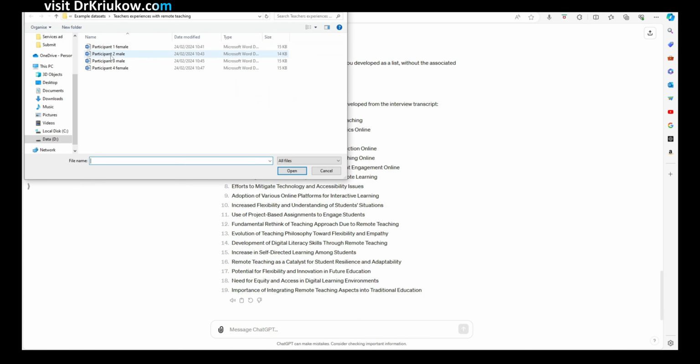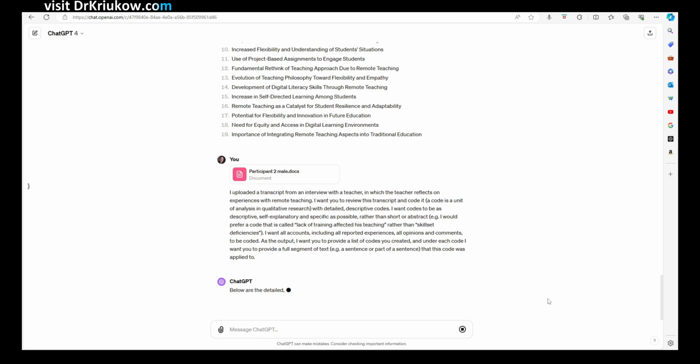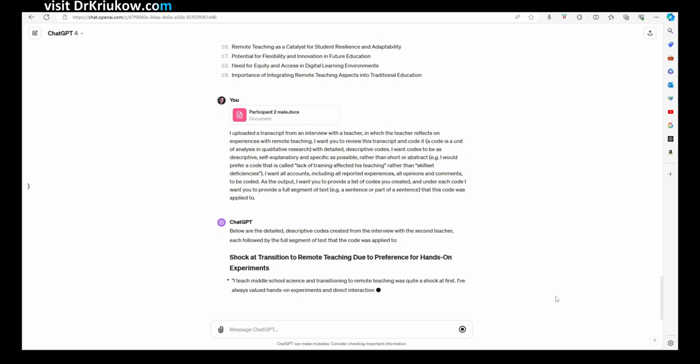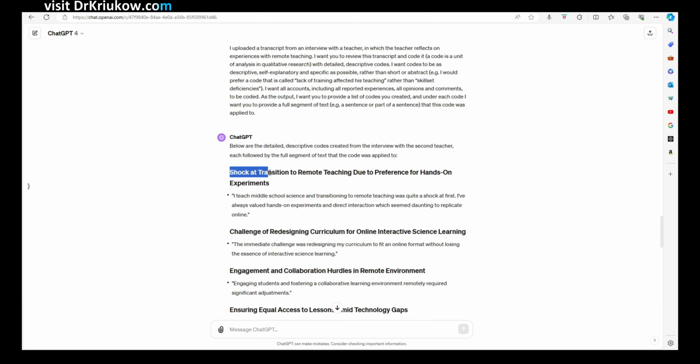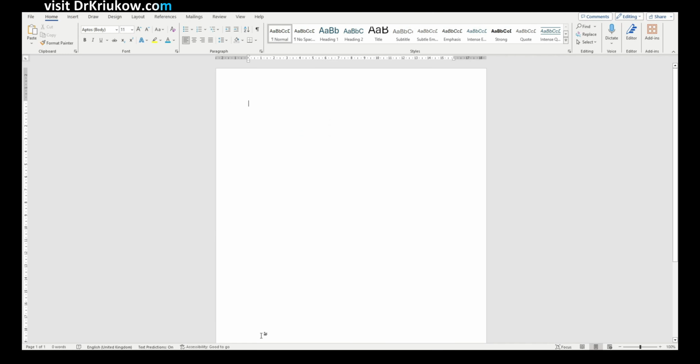And once you've done this, you're ready now to do the same thing, but for the second participant. So remember, we are on participant 1. Now you're going back to ChatGPT, given the same prompt or whatever prompts eventually worked for you, pasting that text and doing the same thing. And then after you're done, you're creating a new text file for that participant. So for the quotes and codes together.